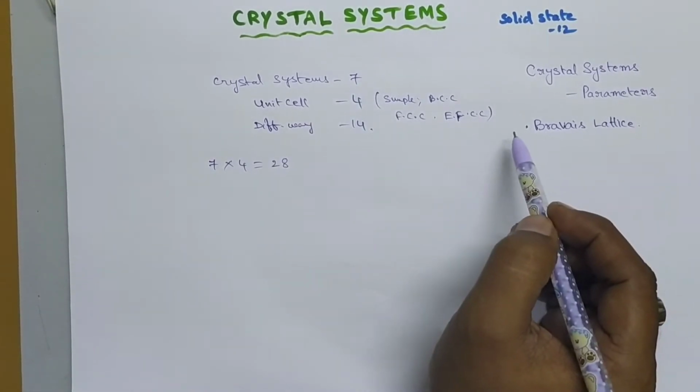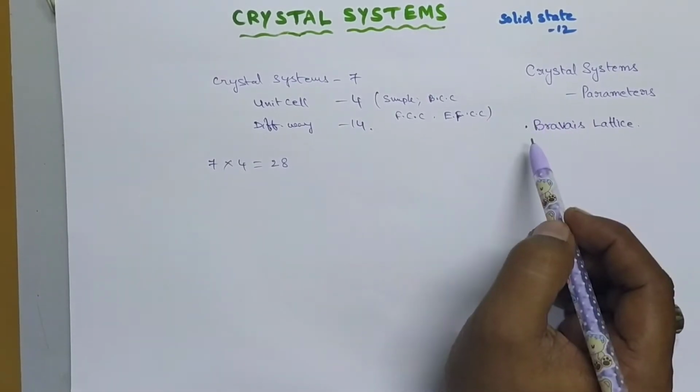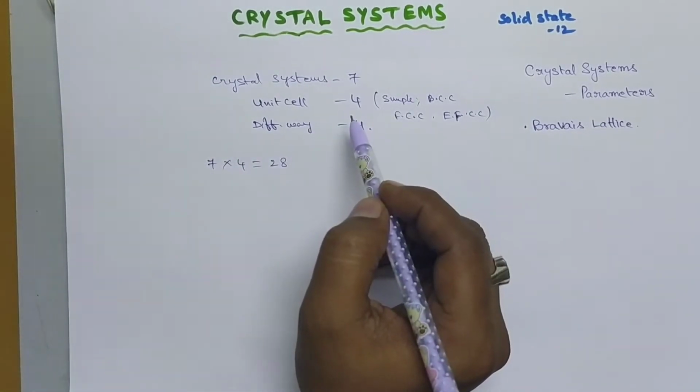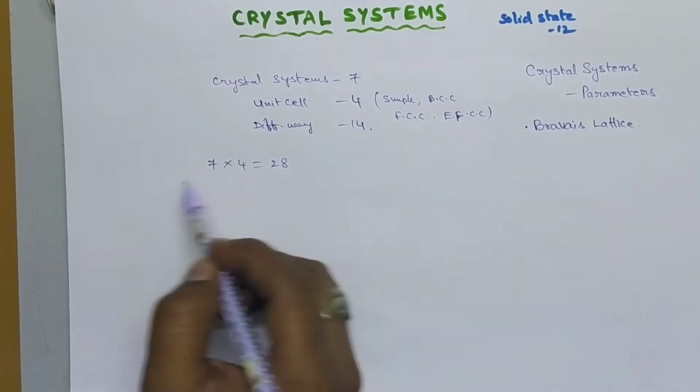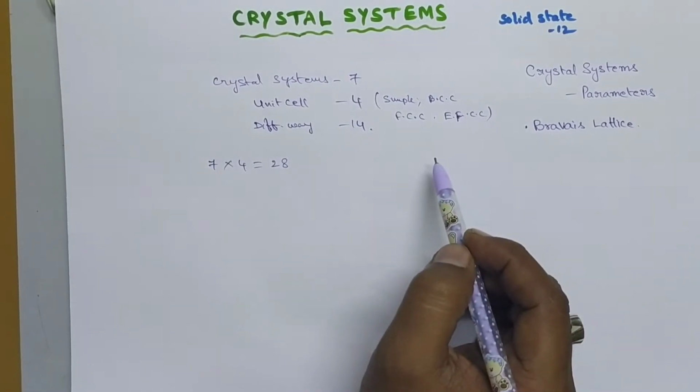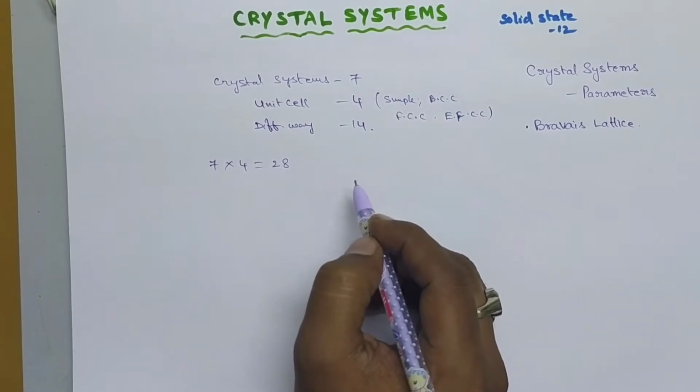Really this is good work by the scientist Bravais, who invented all these crystal structures before the invention of X-ray diffraction methods. He calculated only by using mathematical calculations. So now let us have a look at the 7 crystal systems.